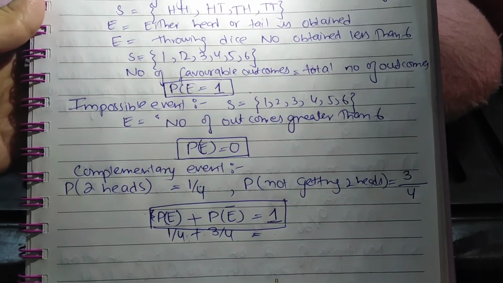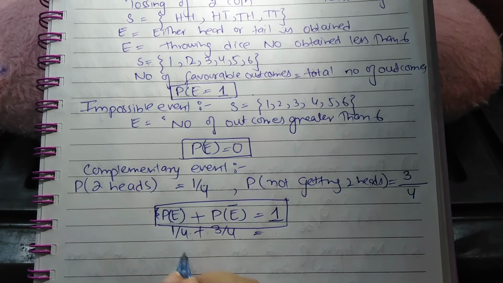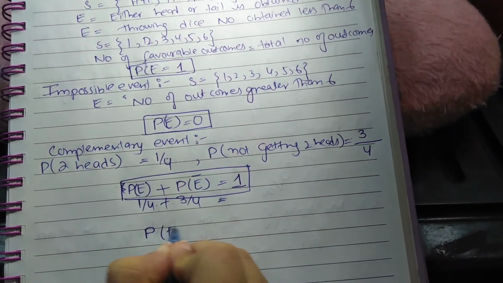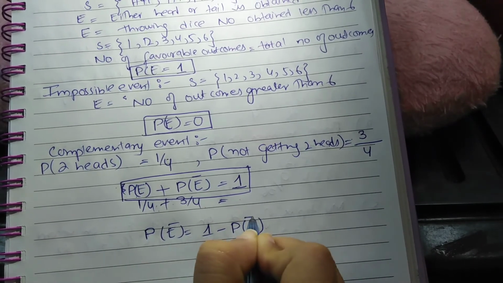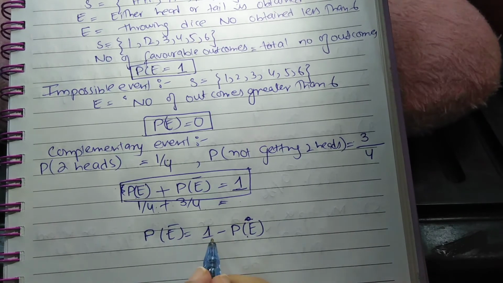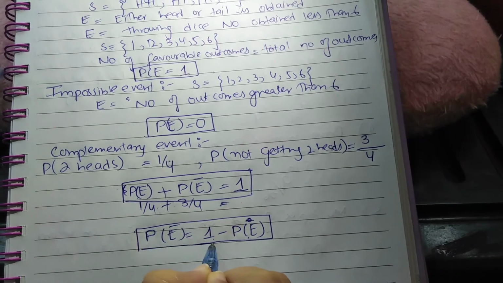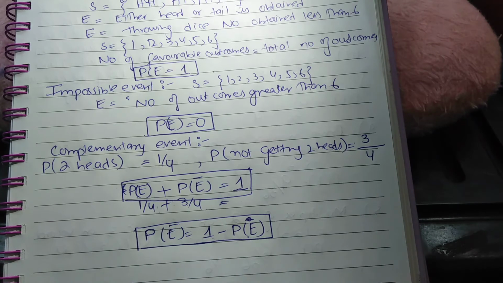In other words, probability of not of event is 1 minus probability of event. If we find the probability of an event, we can directly find not of event by subtracting it from 1.